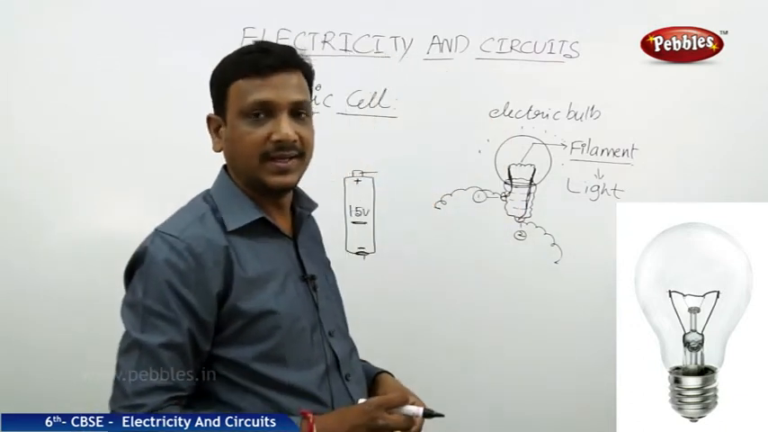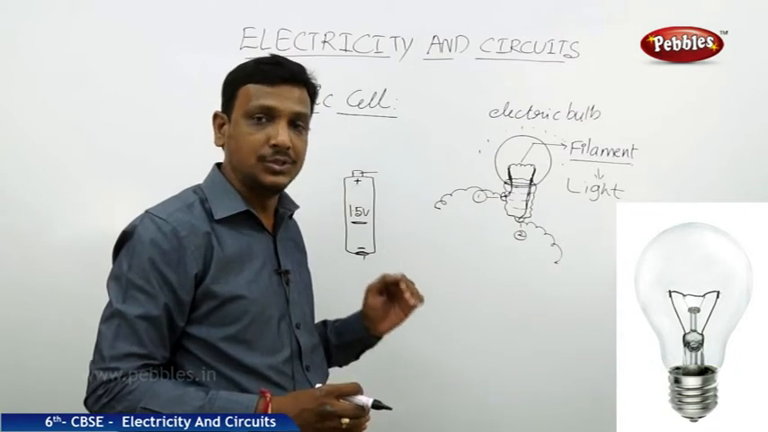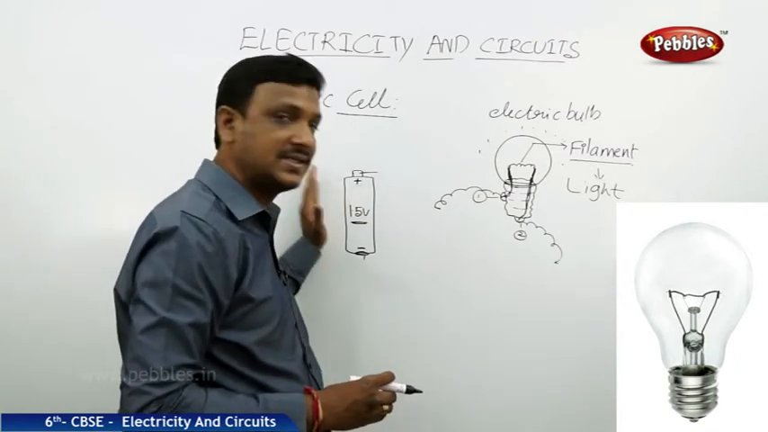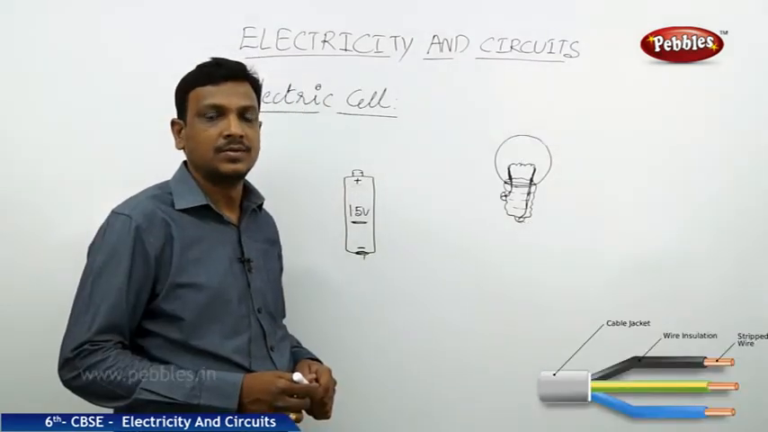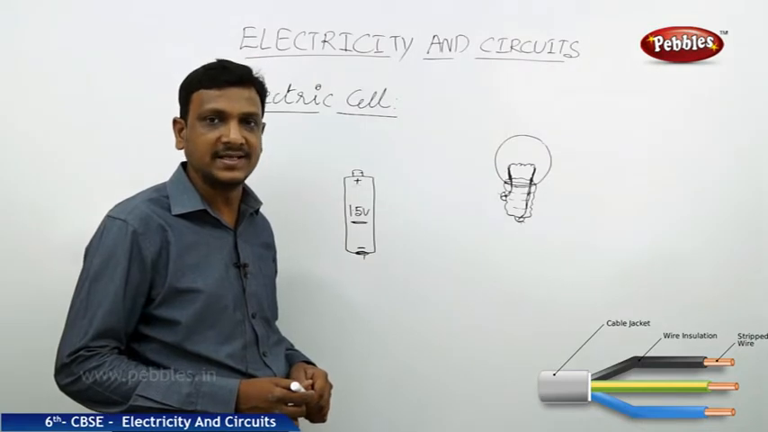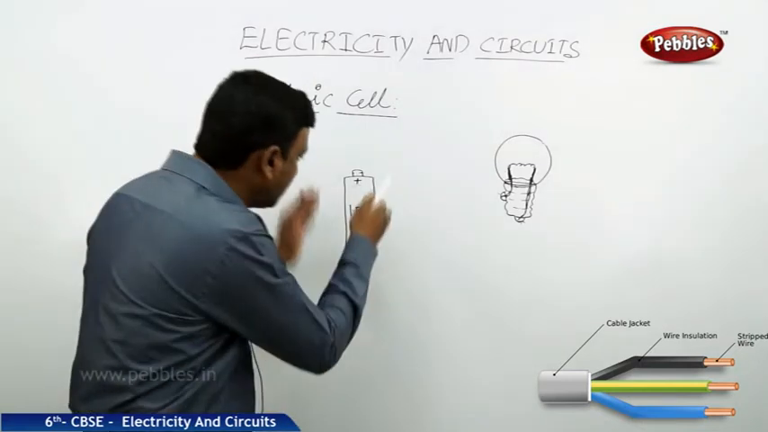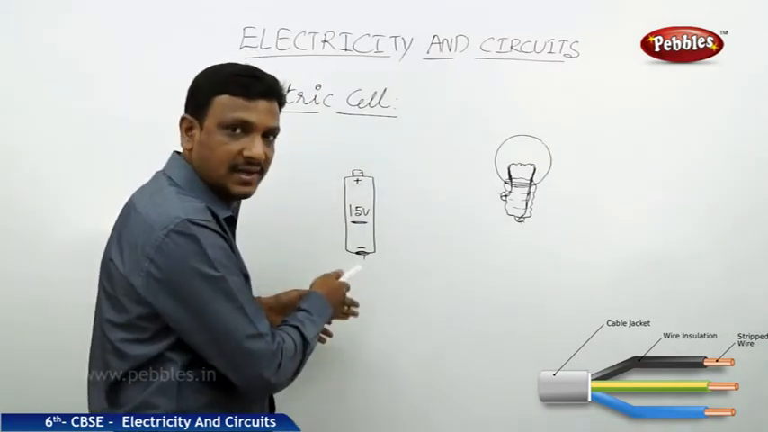Now we are going to find the connection between the electric cell and the electric bulb. How we can use the electrical energy that is in the cell to light this bulb. Let's see. We wanted to see how the bulb glows when it is given electricity. So how to give this electricity to this bulb? The electricity is there in the cell.